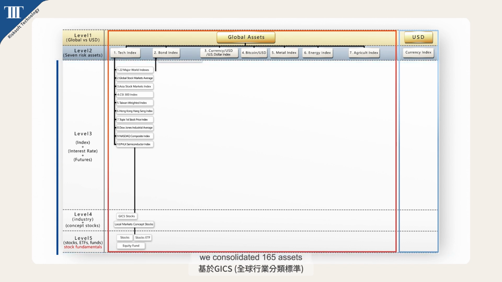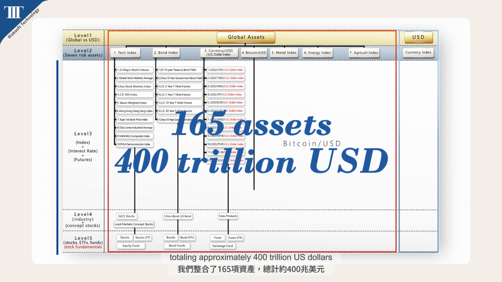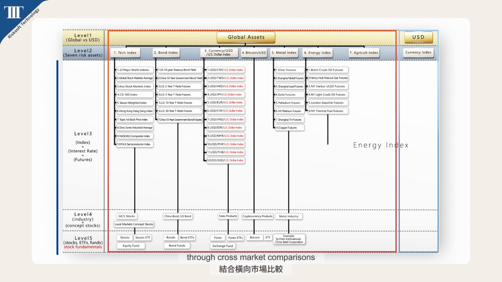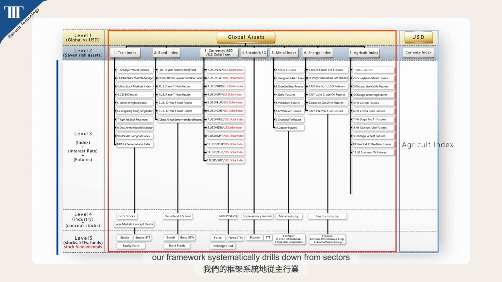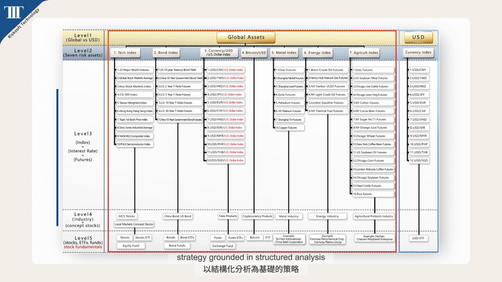Based on the GICS, we consolidate 165 assets totaling approximately $400 trillion, representing 88% of global market capitalization. Through cross-market comparisons, our framework systematically drills down from sectors to sub-industries and ultimately to individual stocks, enabling a cross-market, cross-asset stock selection strategy grounded in structured analysis.